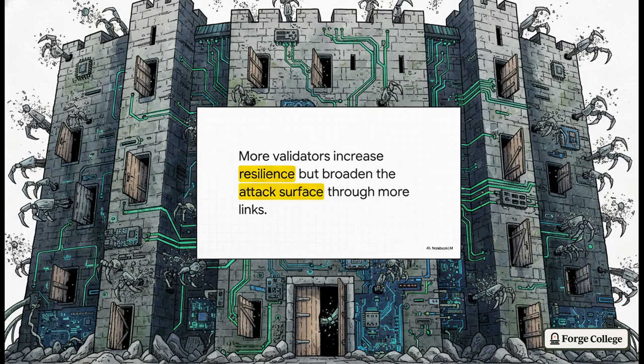Upping your validator count definitely gives you higher resilience against being locked out if one node crashes or goes rogue. But it also means way more network links, incredibly diverse software stacks, and exponentially more potential bugs for a clever attacker to exploit. You're distributing the risk, sure, but you're also significantly widening the net of potential failure points.